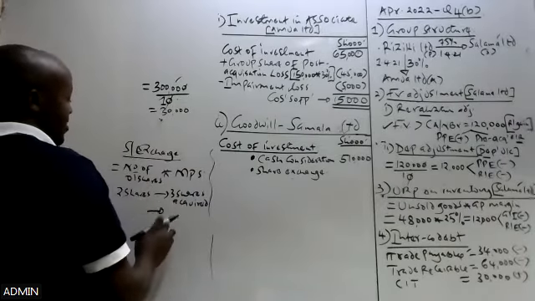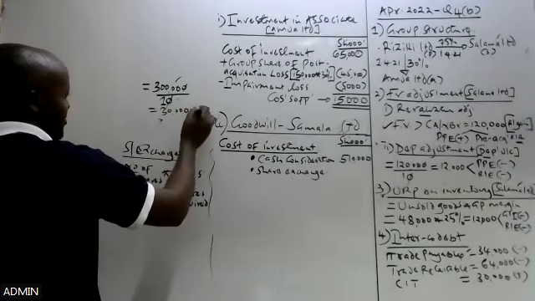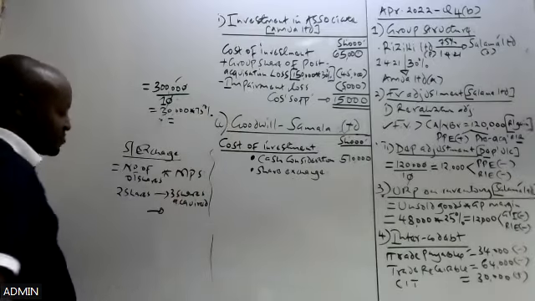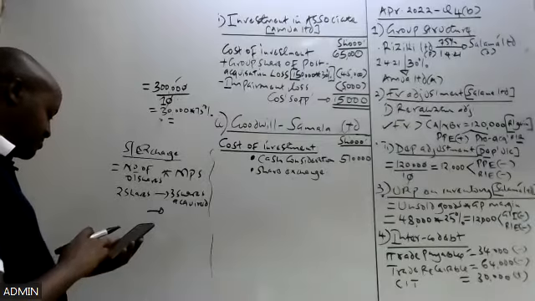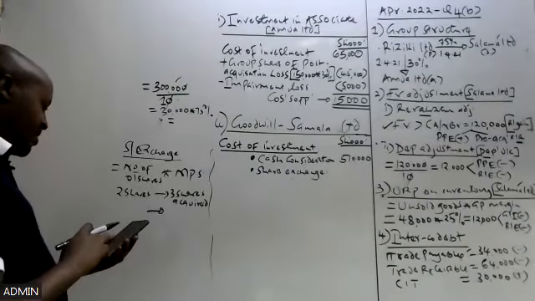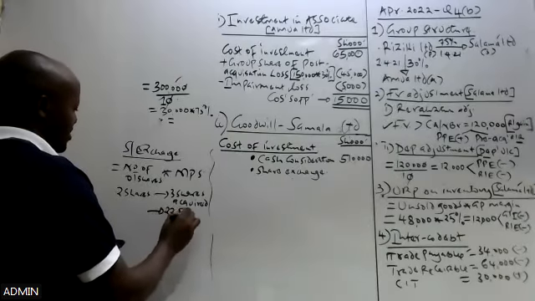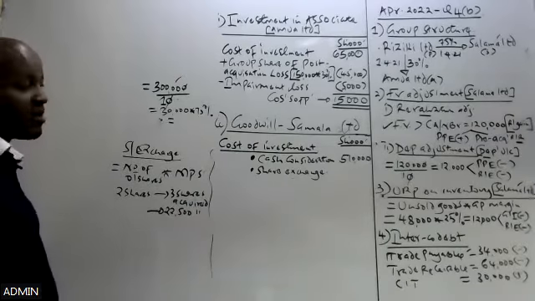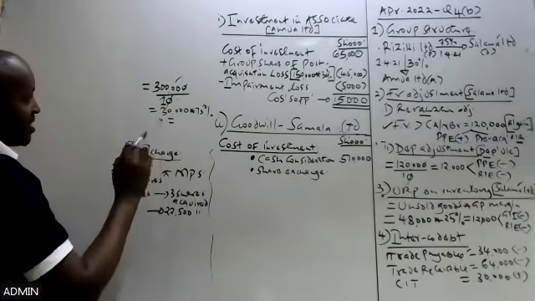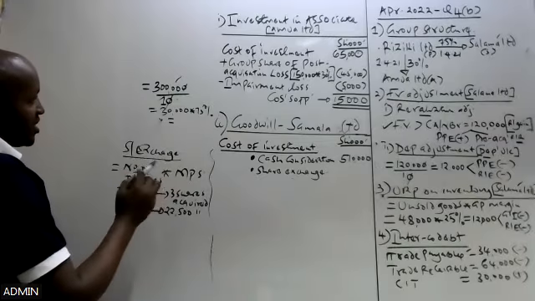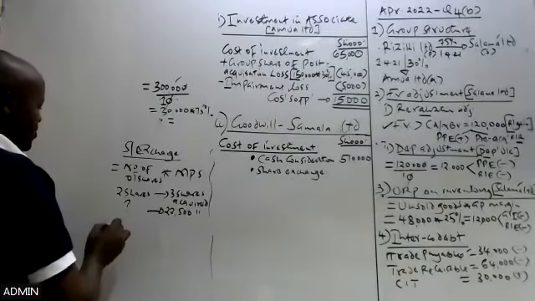That gives us 30,000 shares. But in our case, what we are interested in are the shares acquired by Riziki in Sarama. We know that Riziki Limited acquired 75% of those shares. So 75% of 30,000 gives us 22,500. These are the shares which were acquired by Riziki in Sarama. And you are told that Riziki was to pay part of the purchase consideration through share exchange, so we need to determine how many shares were issued by Riziki in paying the purchase consideration.